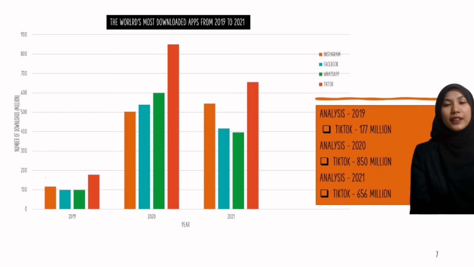And lastly, for TikTok, there was a rise from 177 million in 2019 to 850 million in 2020 in the number of most downloaded apps in the world. The number of downloads dramatically fell from 850 million in 2020 to 656 million in 2021.